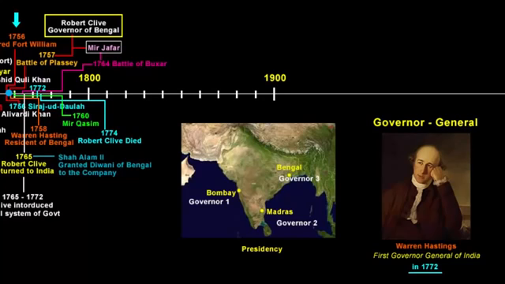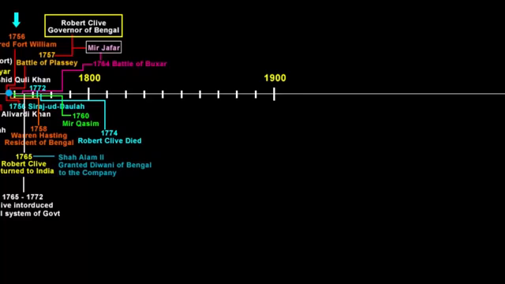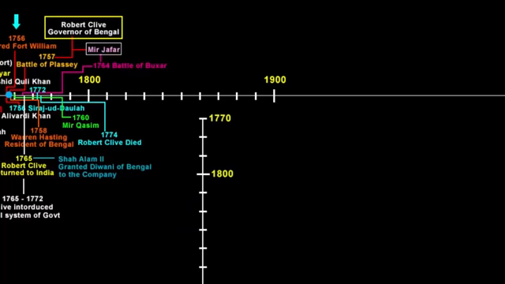Moments back I said Warren Hastings became the Governor General in 1772. Actually it was 1773. I missed it by a year. In 1771 he was appointed as the Governor of Bengal, just like how Robert Clive was the governor, so I apologize for that. By now we know that the major part of the company's rule in India was divided in the form of presidencies. They are Madras, Bombay and Calcutta. Let me make a new timeline from here on so that everything looks clear.